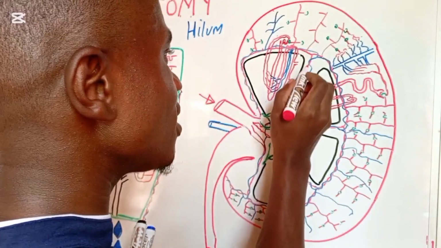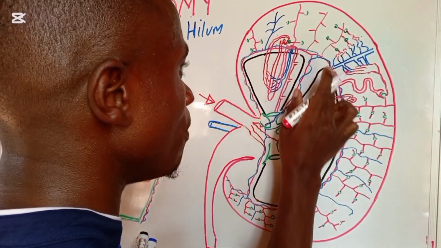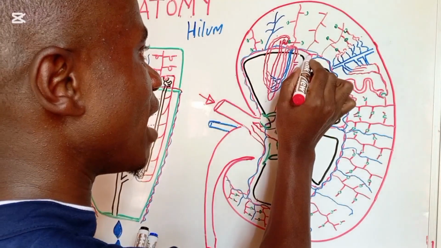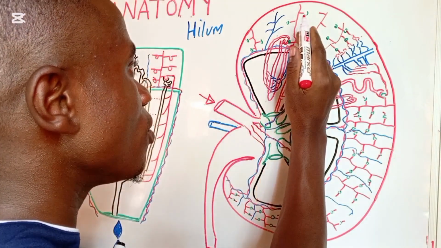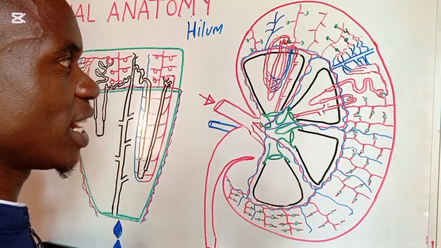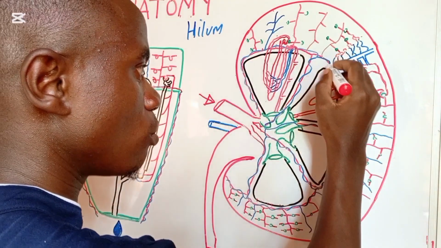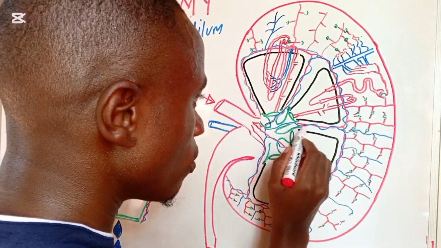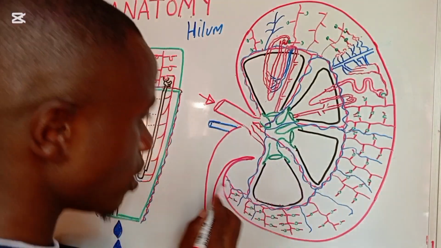Now when these interlobar arteries reach the base of these renal pyramids, they start splitting and moving along the base of the renal pyramid. You see this one moving at this point, and this one also moving at this point. Also this one comes and moves to this point here.